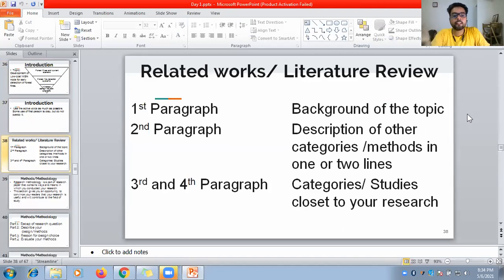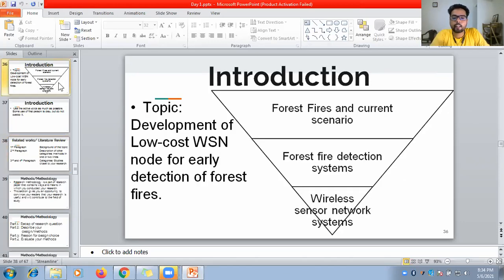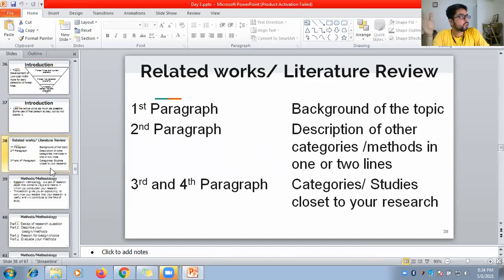In the third paragraph, you have to write about those studies which are nearly similar to your work. See, my work is on what? Wireless sensor networks to detect forest fires. So in the third and fourth paragraph, I am going to talk about only those studies which are very, very close, which also include the wireless sensor networks being used for the detection of forest fires. So I hope now you would have been able to understand it.